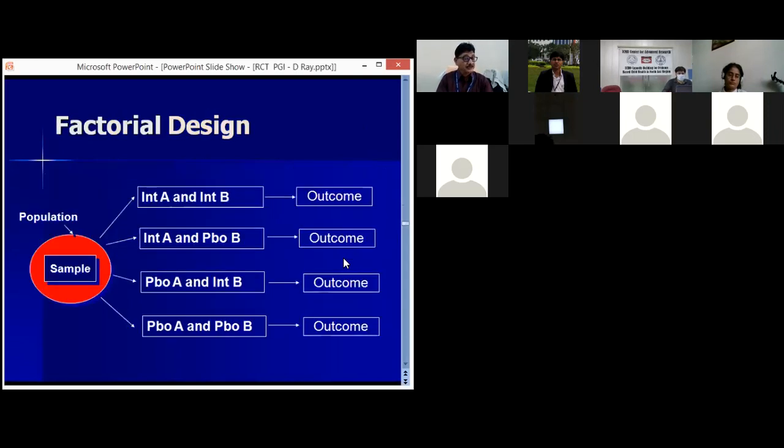Now there may be a factorial design also. That means with two interventions, participants get both interventions, one intervention and placebo, placebo and intervention, or both placebo. So that is another design, called the factorial design of RCTs.